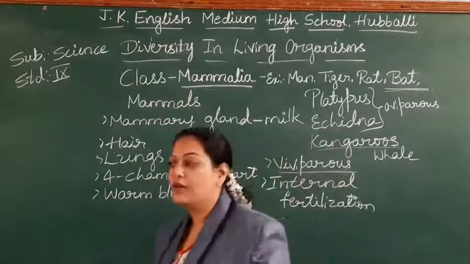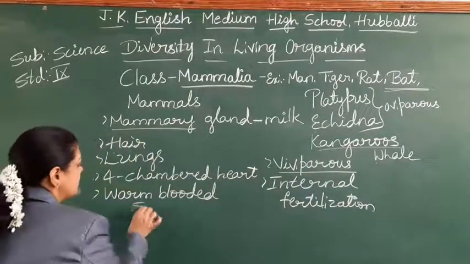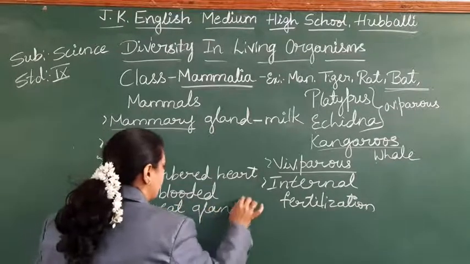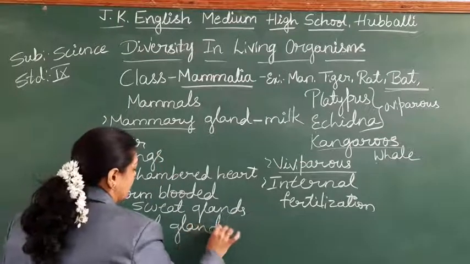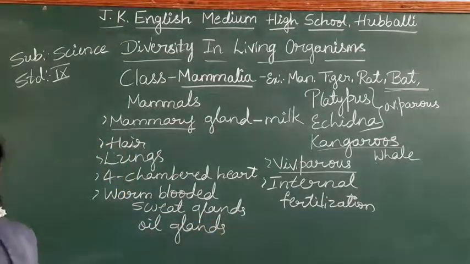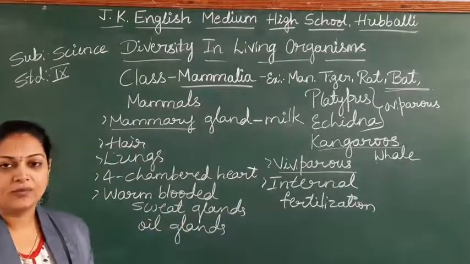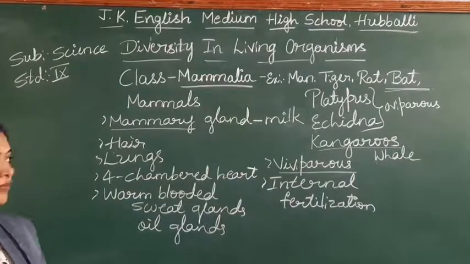On the body, we find not only the presence of mammary gland, sweat glands we find, oil glands we find, sweat glands, oil glands. The special characteristic is the mammary gland. They are adjusted to all types of ecosystems, right?